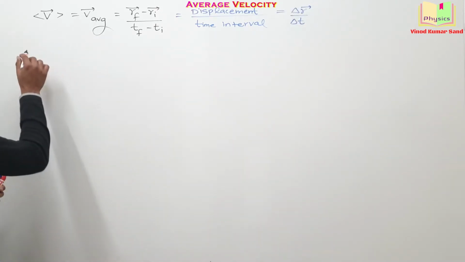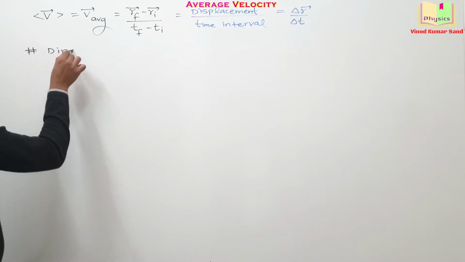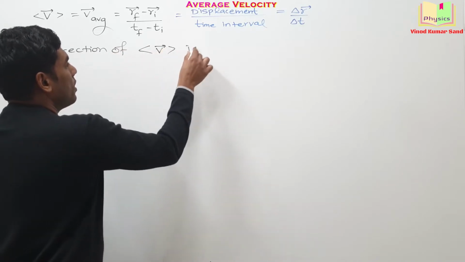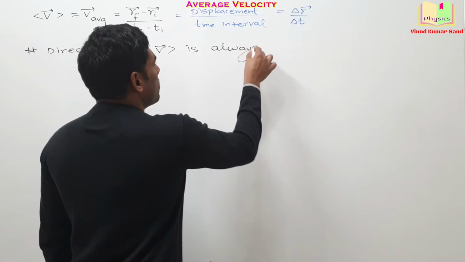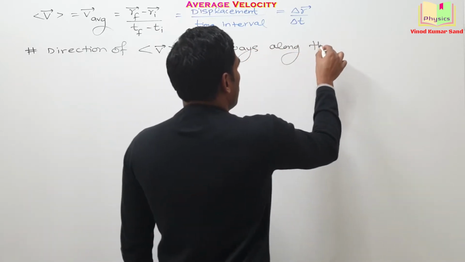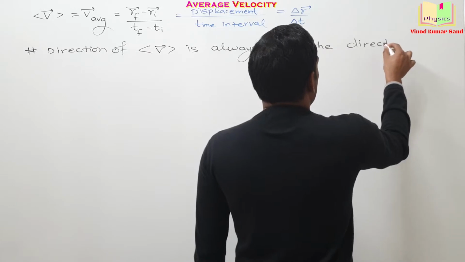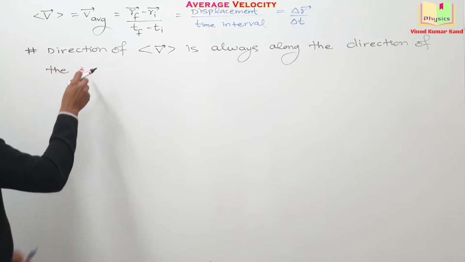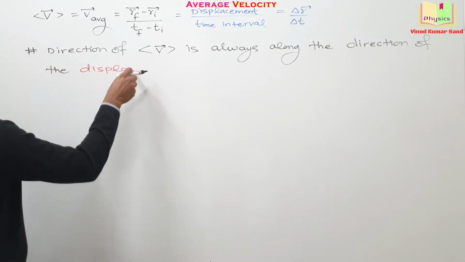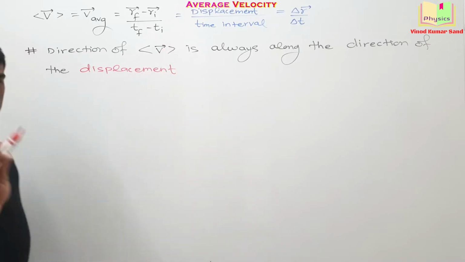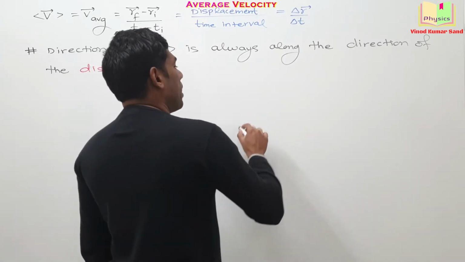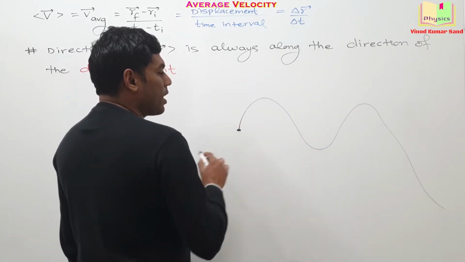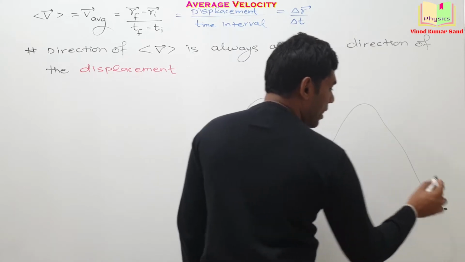Taking up the next important point, the direction of the average velocity is always along the direction of the displacement. Looking at the formula, you can easily see that. For example, suppose a particle is moving over some random path like this. This is the starting position of the particle and this is the ending position.